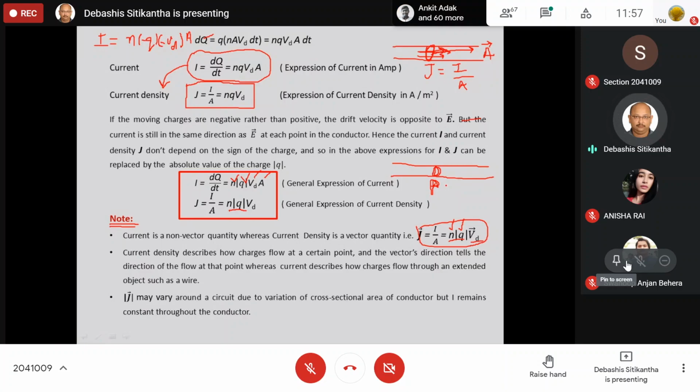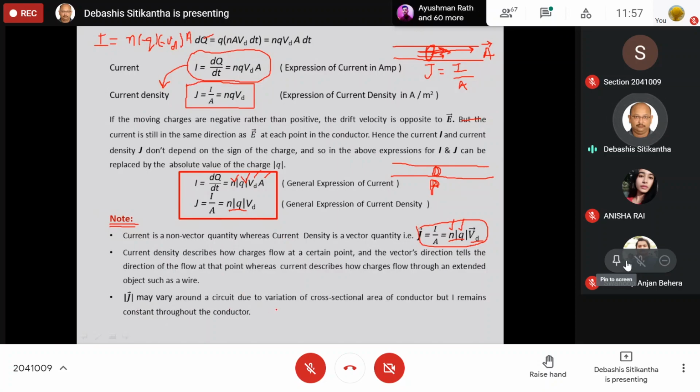Whereas your current is going to describe the total flow of current through the entire length of the wire. So there is a difference between the idea behind them. Next, your modulus of J, that means the magnitude of J, can vary throughout the length of the line, whereas the current is going to remain the same.